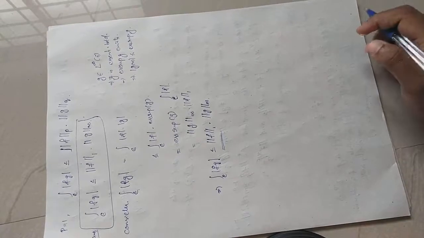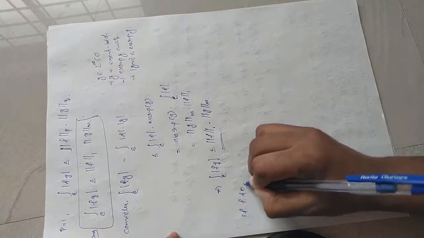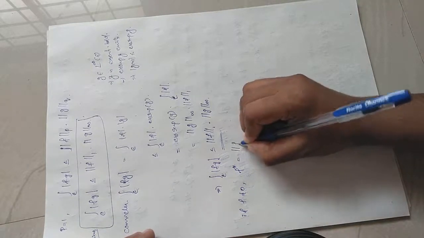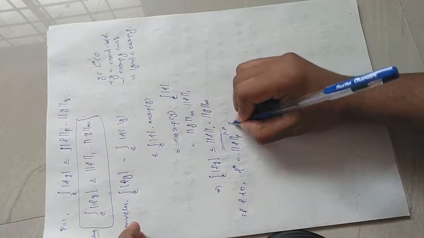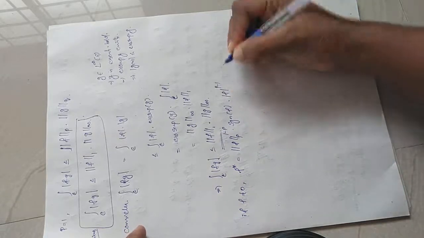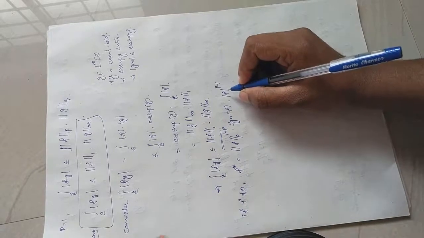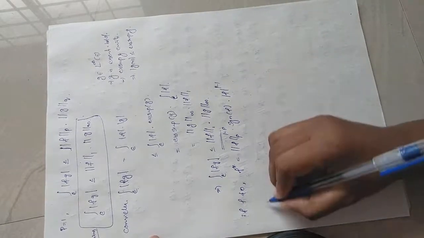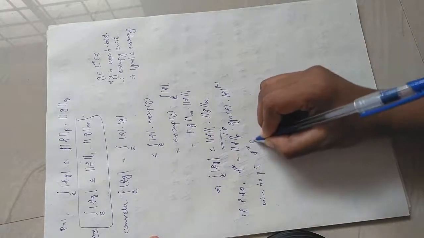Okay, now we need to prove that if f is non-zero, we define f star equal to the p norm of f raised to 1 minus p, into signum of function f into mod f raised to p minus 1. If we define f star as this, we need to prove that this function f star belongs to LQ.